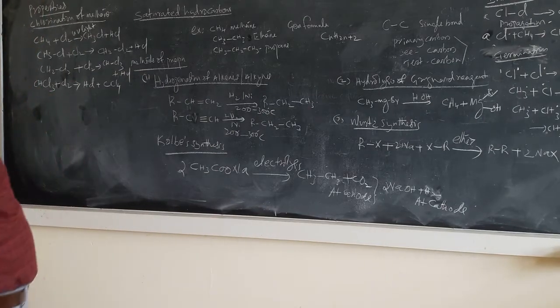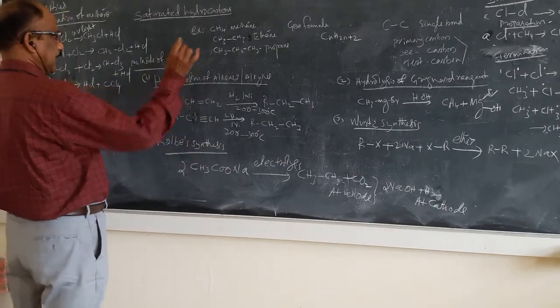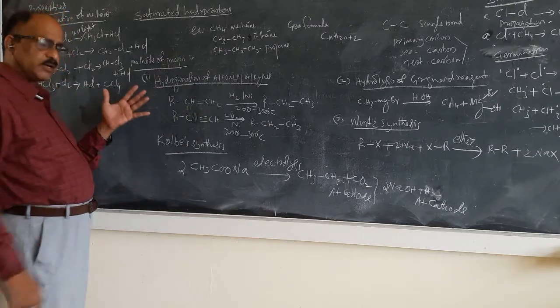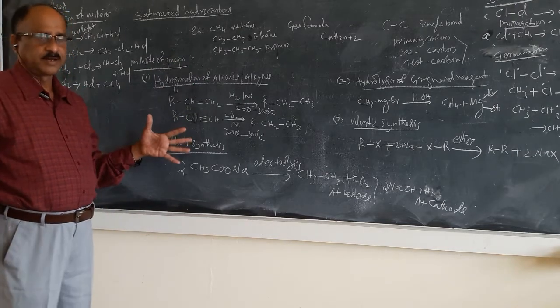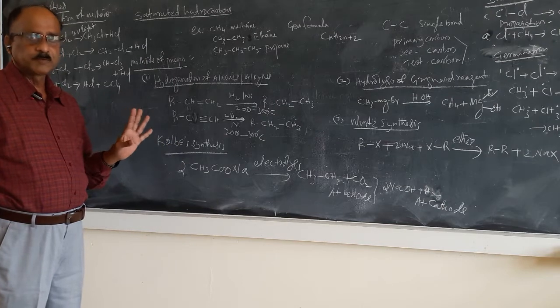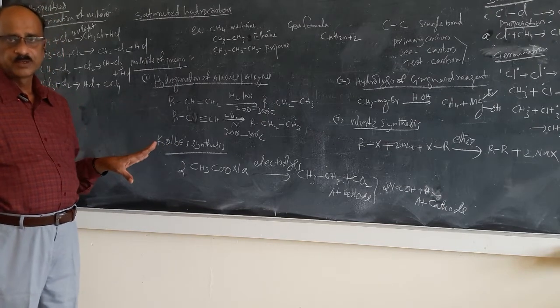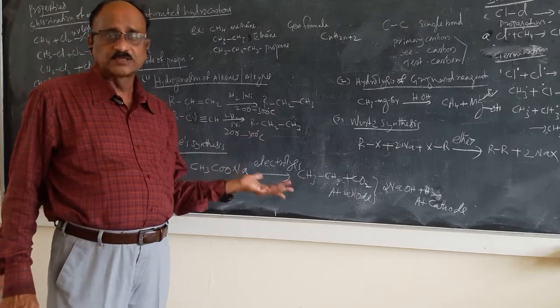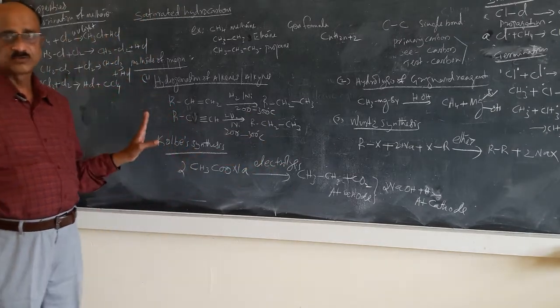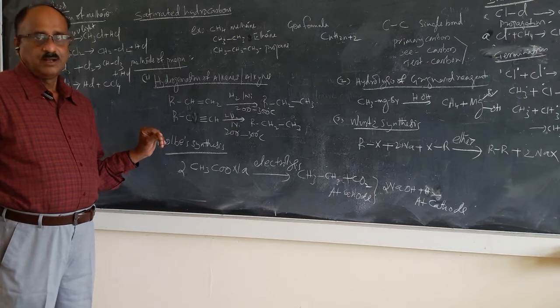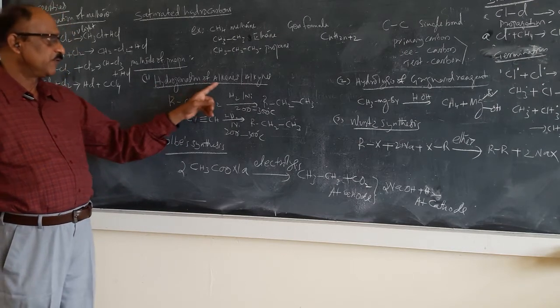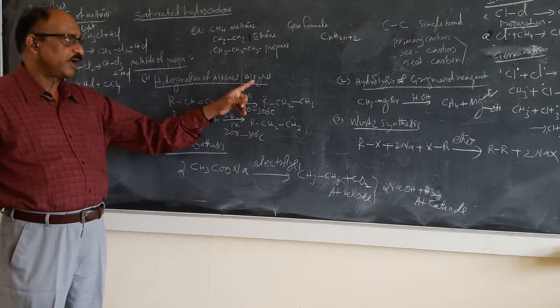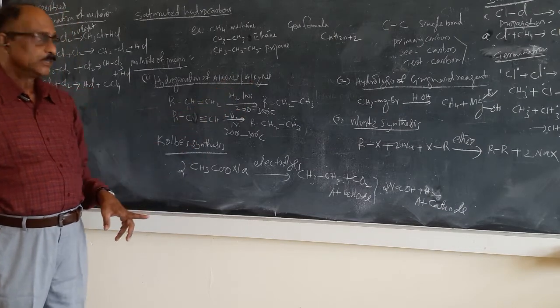What is the first method of preparation of alkanes? There are many methods of preparation for alkanes, but only 4 preparations are given in the syllabus. So whatever reactions are given in the syllabus will be discussed in the classroom. The first reaction is hydrogenation of alkenes or alkynes.